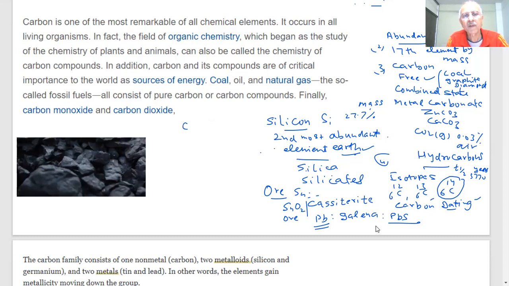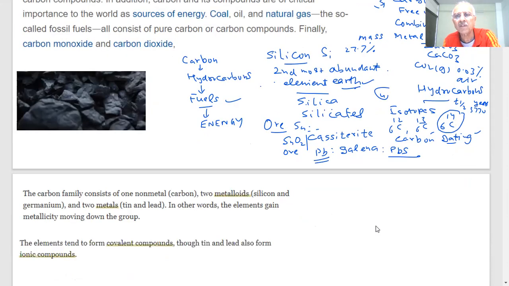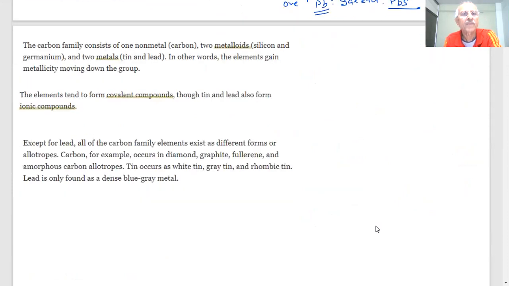So carbon, you are aware of hydrocarbons, students, and you are aware of fuels, student. How much is fuel important to you? Without fuel, how will you get energy, student? So it is a very important source of energy, student. Energy. And here you see the coal, how it looks, student. Black coal. You have seen that. So important point: carbon family, student.